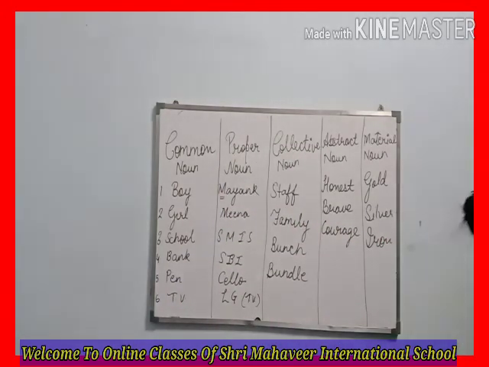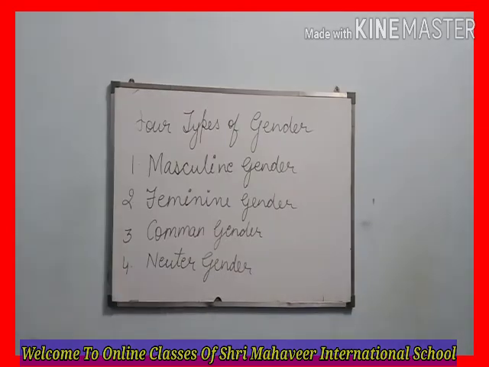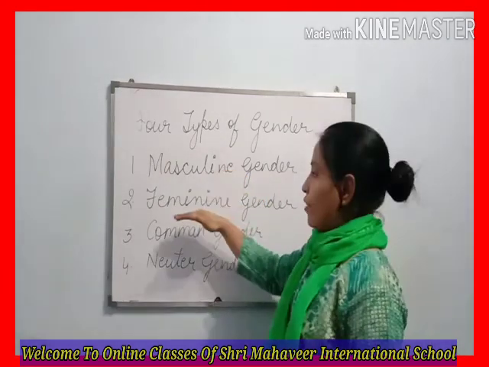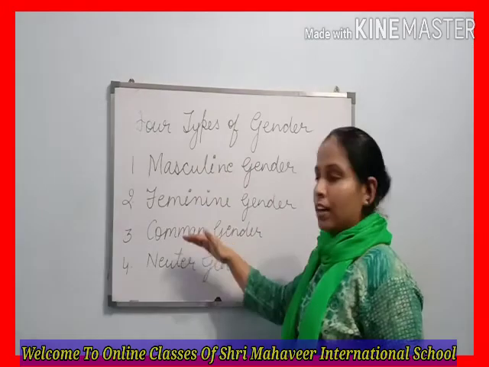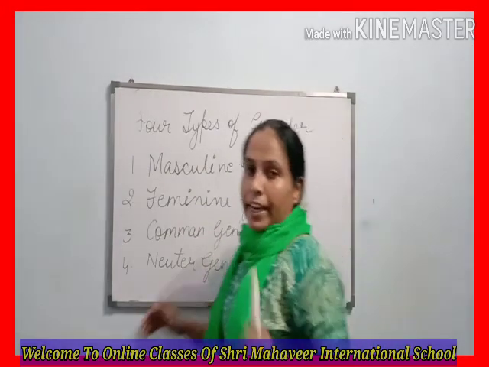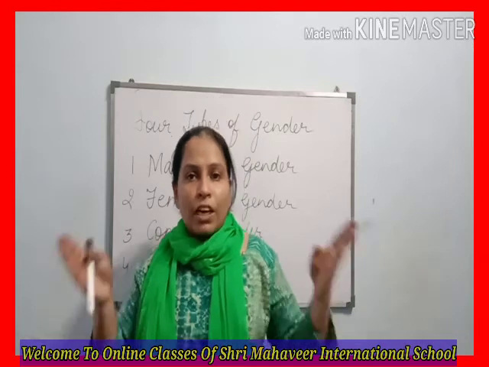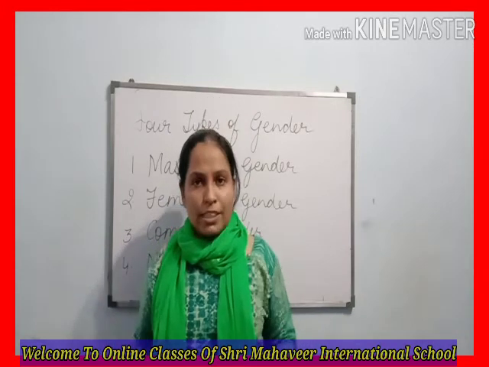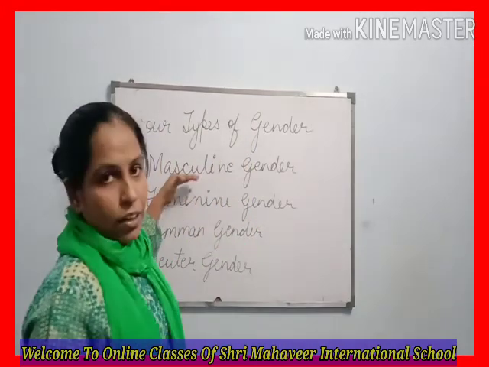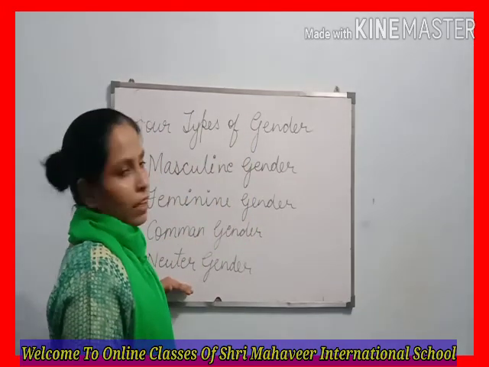Now we will learn the second part of this topic of noun, that is the 4 types of genders in the English language. What are these? As you can see on the board, masculine gender, feminine gender, common gender and neuter gender. In the English language, there are 4 types of gender included in a noun: masculine, feminine, common and neuter.